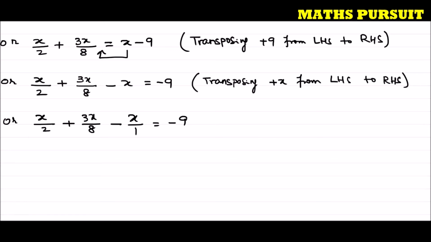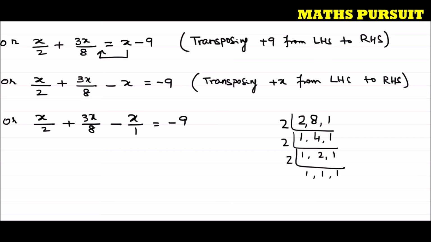Now if we try to find the LCM for 2, 8 and 1, what will we get? 2 1s are 2, 2 4s are 8, and this is 1. This one is 2, 1, 2 2s are 4, and this is 1. Again 2, 1, 1. So the LCM is 2 into 2 into 2 into 1 into 1 into 1, which is nothing but 8. So we got the LCM as 8.